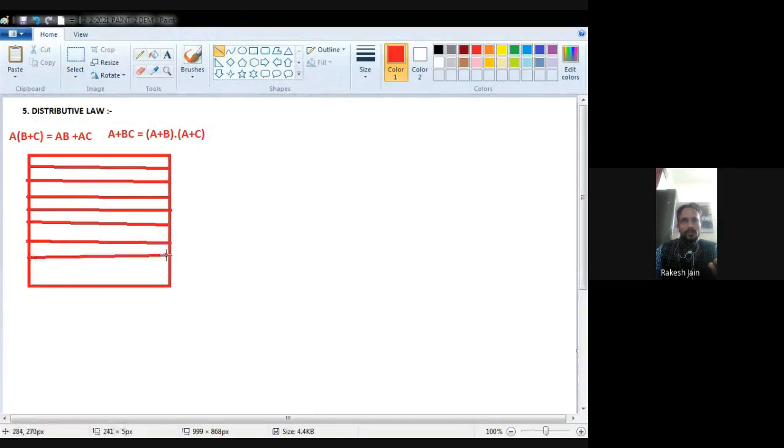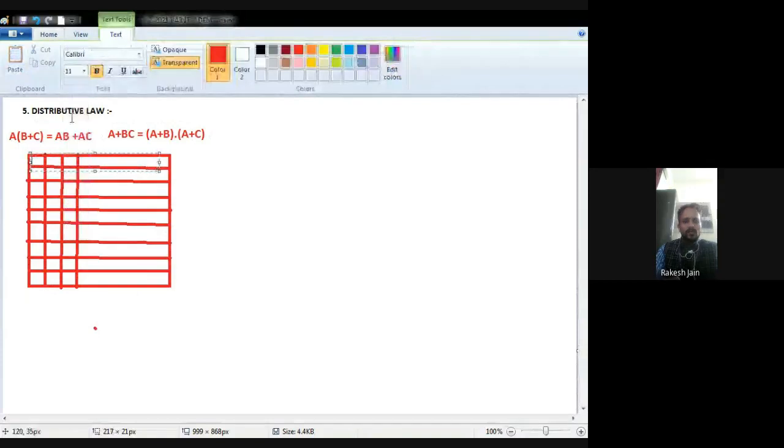What is the first law? A multiplied by b plus c, a dot b plus c, that is actually equal to a dot b plus a dot c. So ab plus ac. Okay. And a plus bc is equal to a plus b dot a plus c.